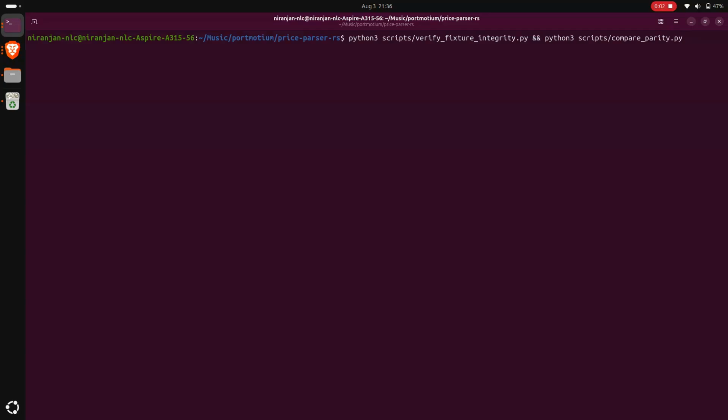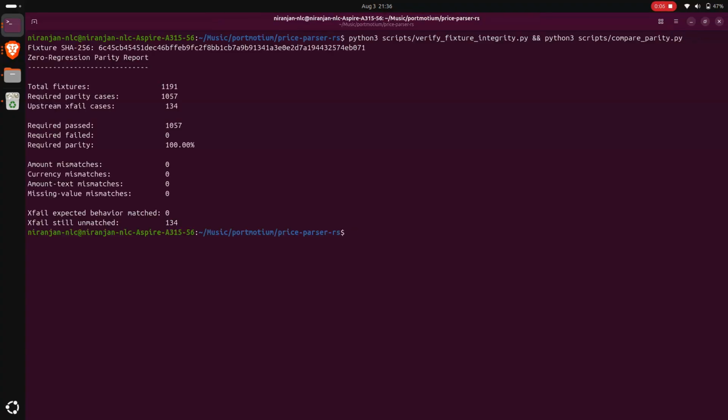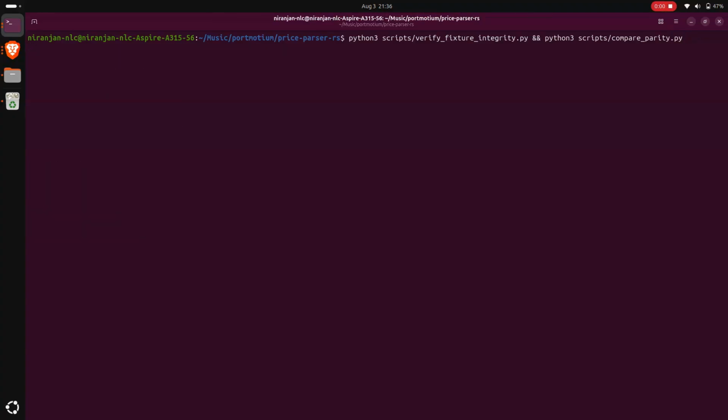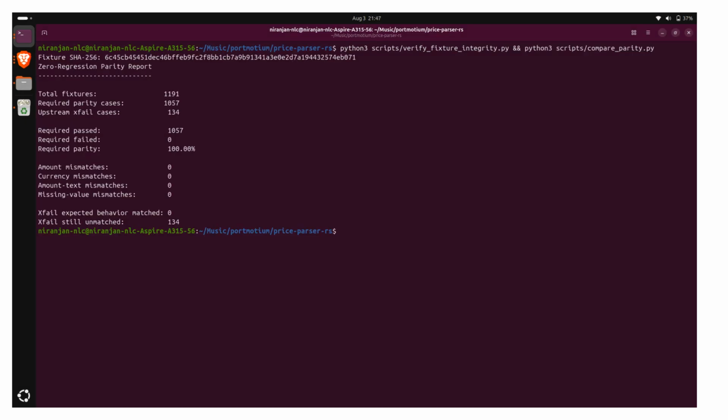The hard part was proving that the new Rust version worked exactly like the old Python one. So I ran both on the same tests and checked every single output with the help of a given script.